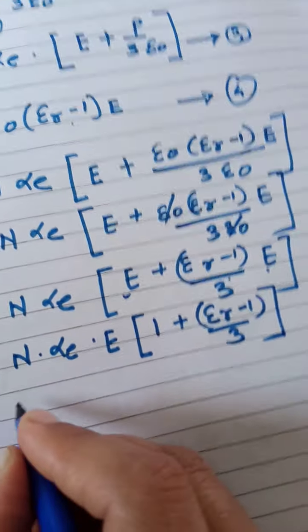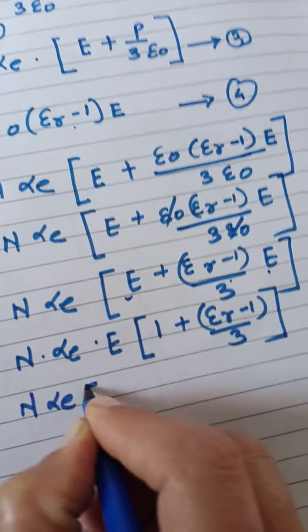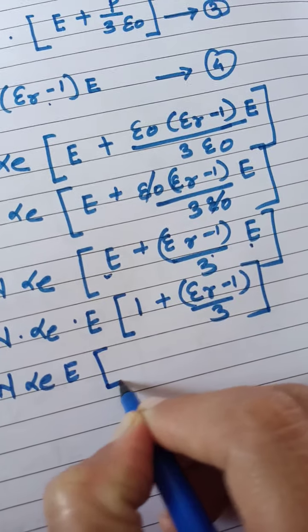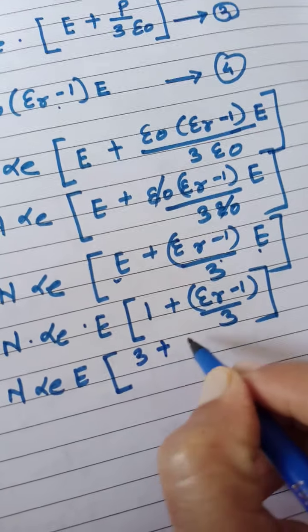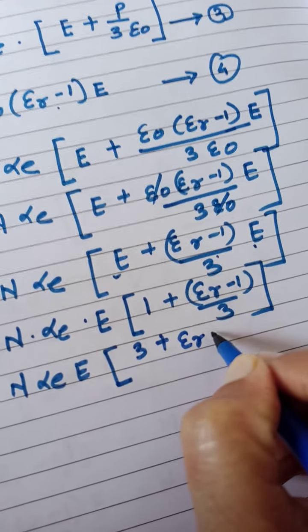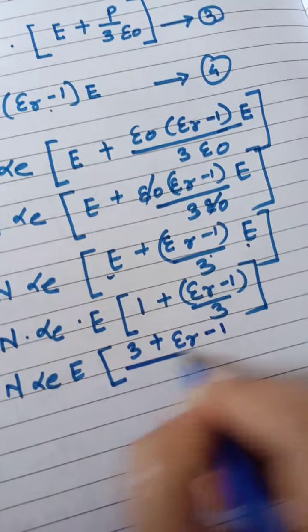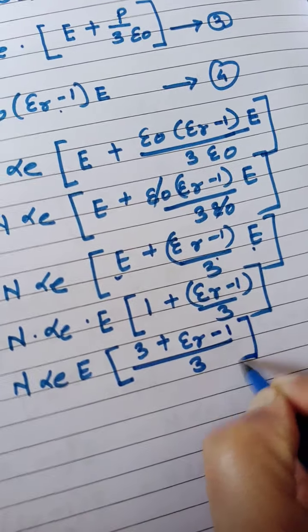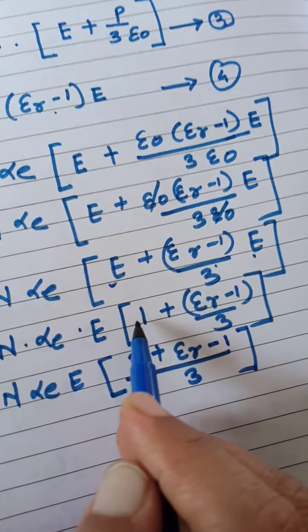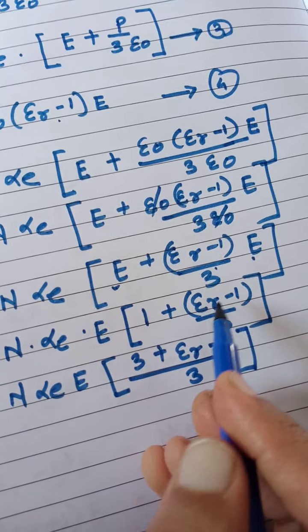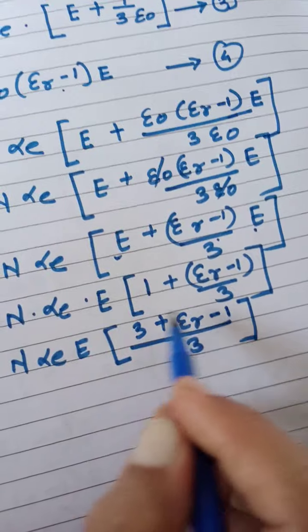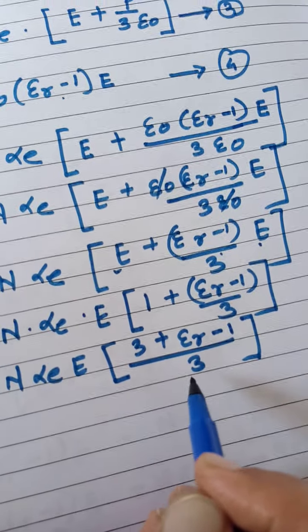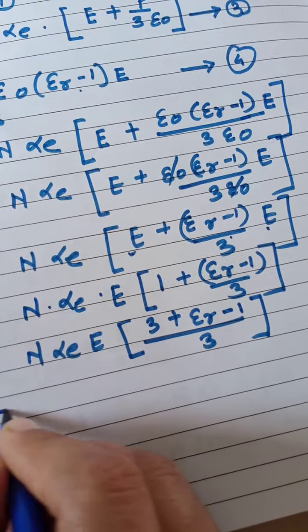Solve this bracket. So n alpha E into E as it is. Inside the bracket what happened? By taking the cross multiplication, 3 plus epsilon r minus 1 divided by 3. Only just 3 get multiplied with 1. The terms are written like this one, and the denominator making same. So this is the arrangement only to make the denominator same. Is equal to